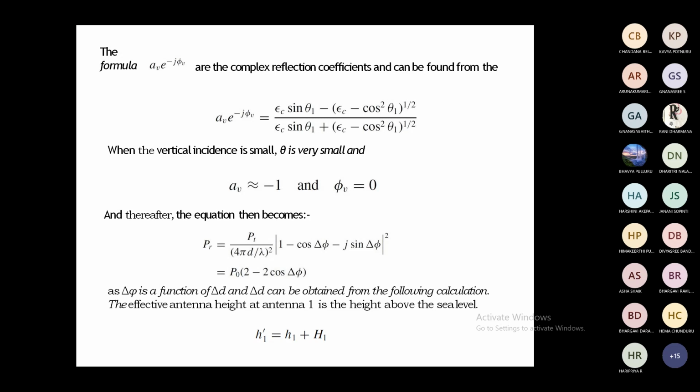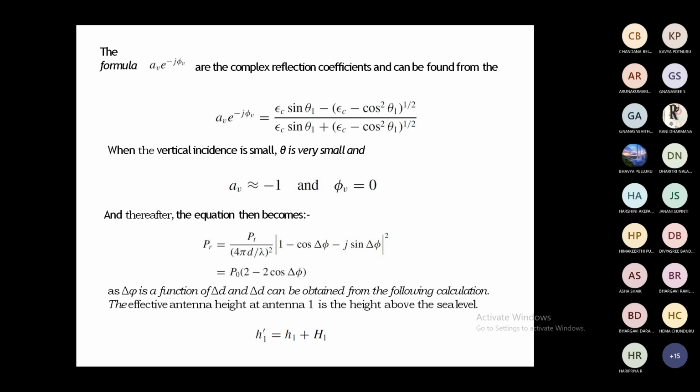This is a general formula. But we assume that 180 degree phase is changed, then automatically Av equals -1, that is, the reflection coefficient equals -1, and phi v equals 0.